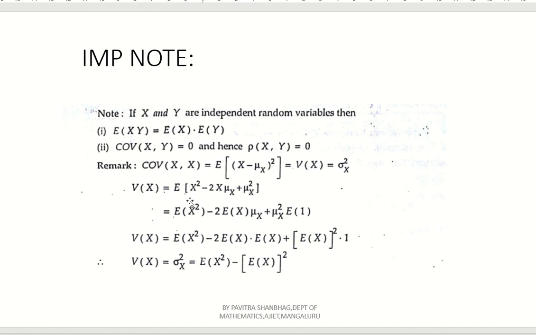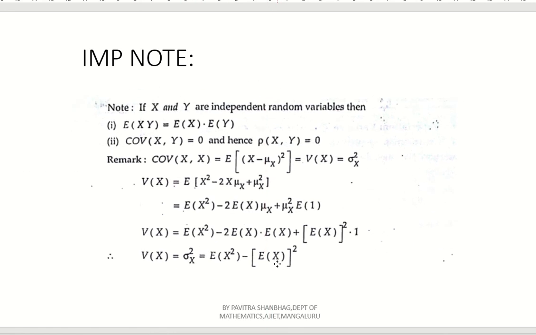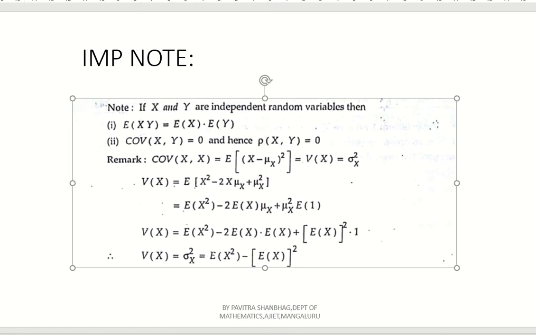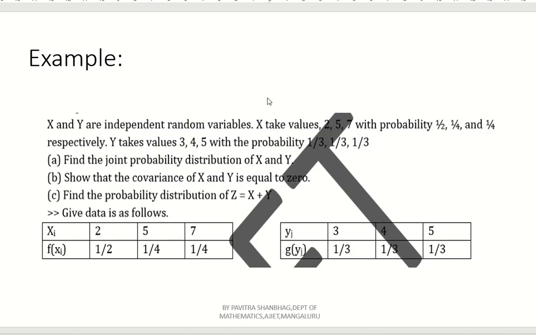Same thing here. So E of x square minus 2, keep outside, expectation of x into mu x, plus mu x square, keep outside, expectation of 1. But expectation of 1 is 1. Okay. Finally, we will get variance of x is nothing but E of x square minus E of x whole square. That's it. Okay. Now, let us discuss with problems.